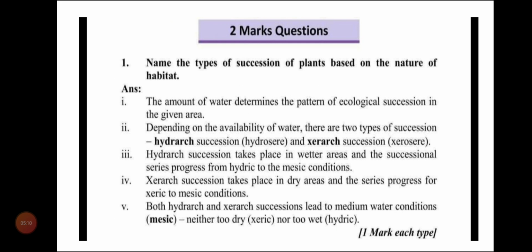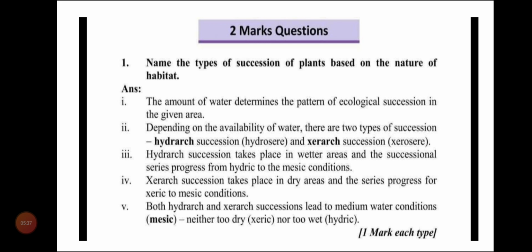Based on habitat, the amount of water determines the pattern of ecological succession in a given area. Depending upon the availability of water, there are two types of succession, that is hydrarch succession and xerarch succession. Hydrarch succession is also known as hydrosere and xerarch succession is also known as xerosere.